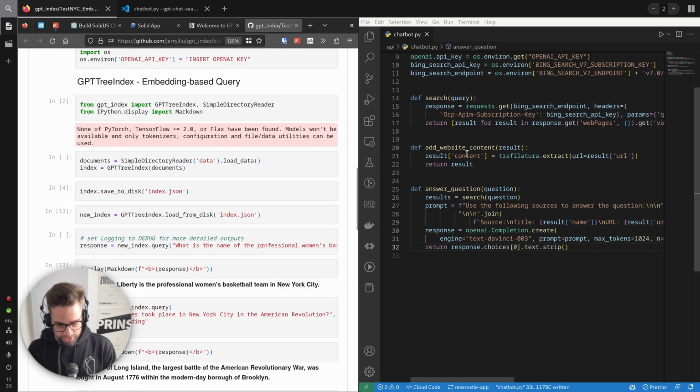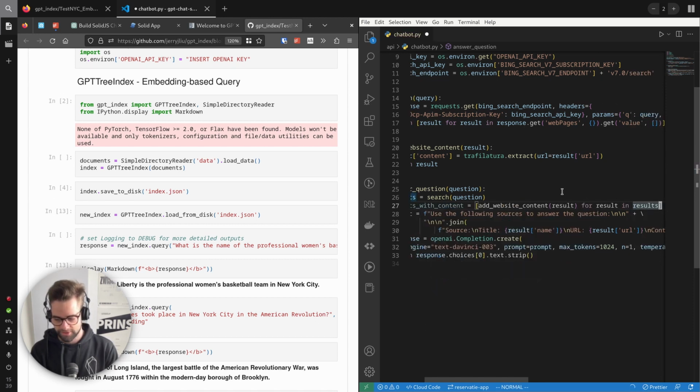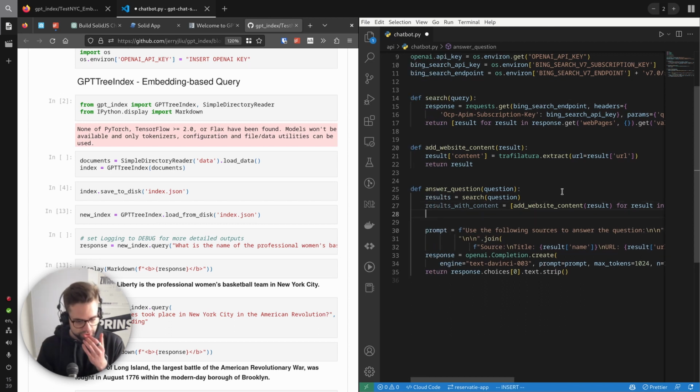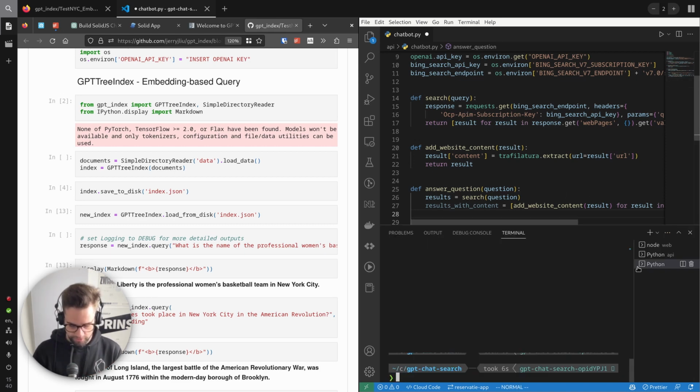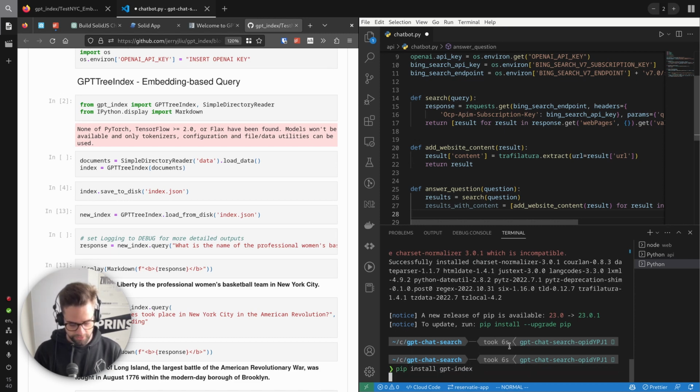So what I want to have, so I have this content. So we have here results with content. This is exactly what I wanted. And so now what I want to do is I want each of those results, I wanted to create multiple documents of this. So actually let me install the GPT-index. pip install gpt-index.